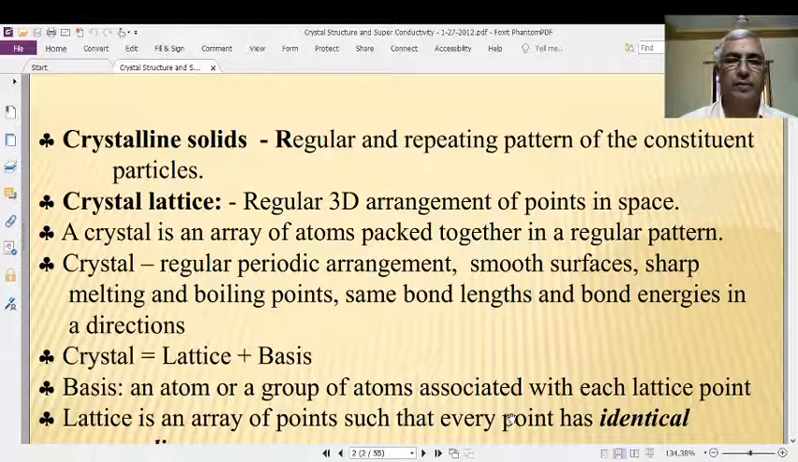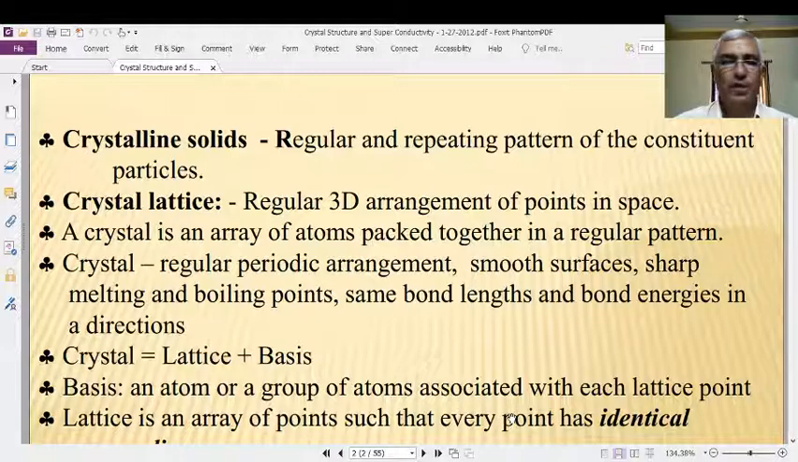And with all these types of their own structures and their own properties, solids are broadly classified into two categories, which you learned in your lower classes. The two types of solid materials are: one is the crystalline solids, the other one is the amorphous solids.